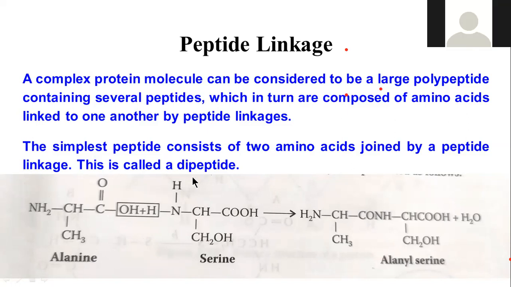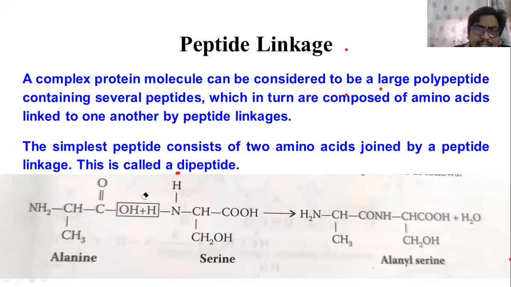You see here, this is the carboxyl group, COOH, and here the amino group, NH, is present. So between this there is a bond. That is the best example for peptide linkage.